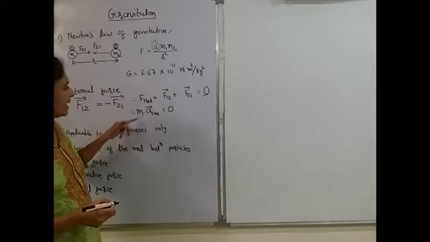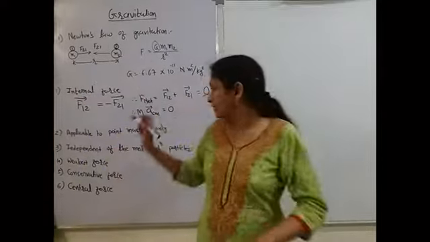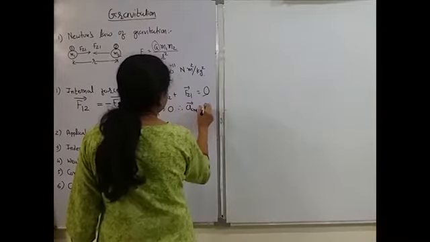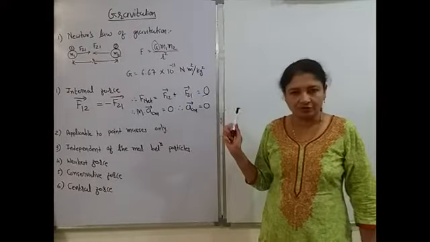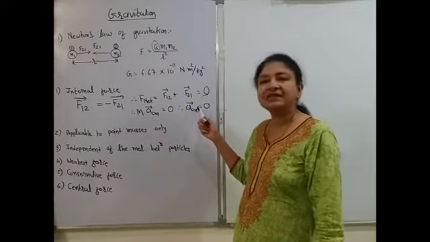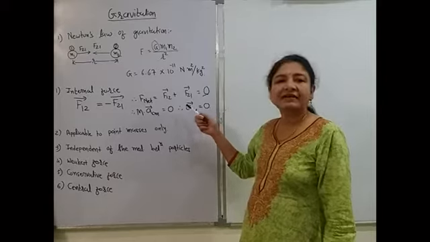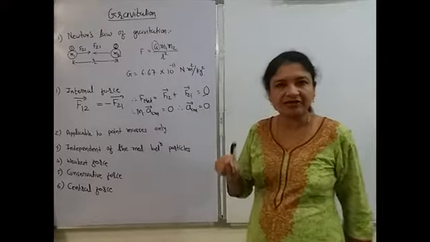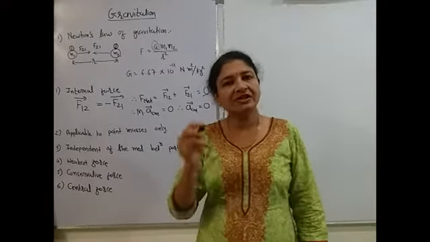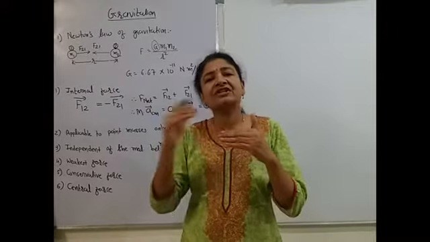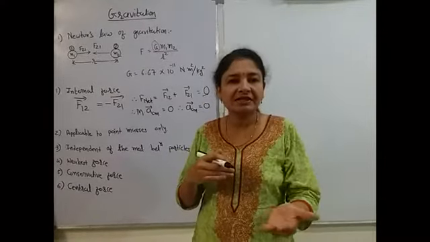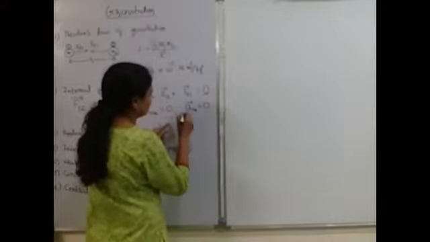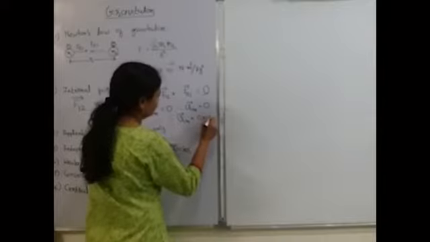What does it mean? M, total mass of the system, cannot be 0. That's why A center of mass, acceleration of center of mass due to gravitational force is always 0. Remember, acceleration of center of mass due to this gravitational force only is 0. As center of mass acceleration is 0, what does it mean? If the acceleration of something is 0, what does it mean? Its velocity is constant.